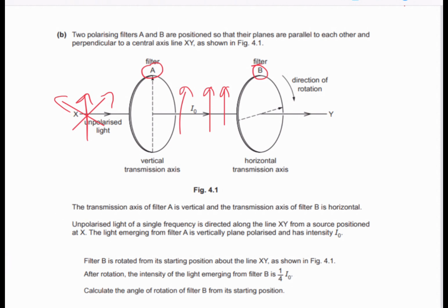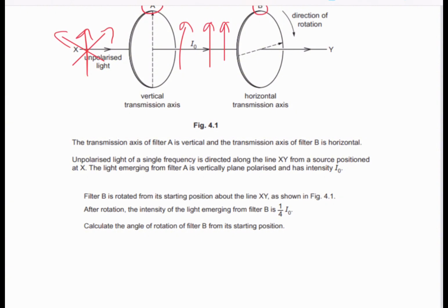So the question is as follows. We've been asked to calculate the angle of rotation of filter B, given that the intensity of light emerging from filter B is 1/4 I naught. So filter B is rotated so that the intensity that comes out is actually 1/4 of I naught. And we've been asked to find this particular angle of rotation that has caused the intensity to come to that value.